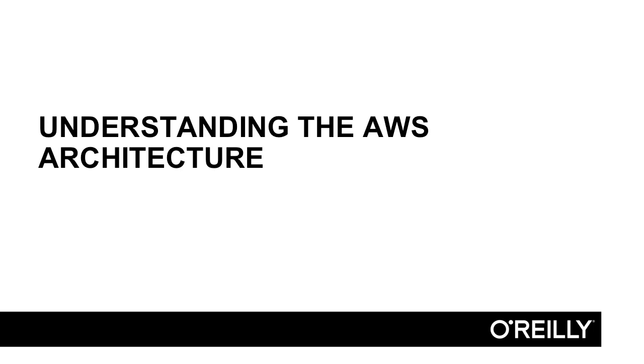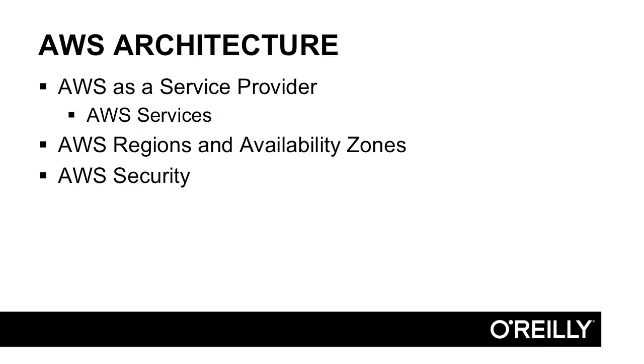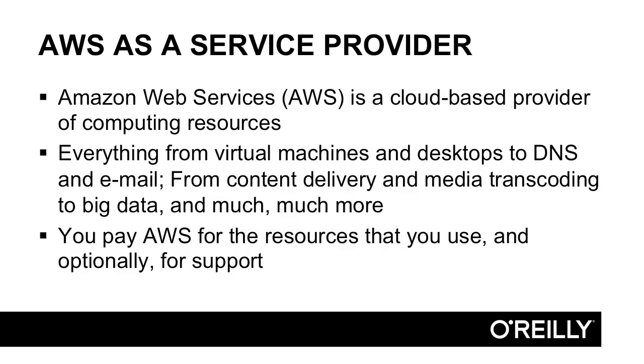This lesson discusses the AWS architecture. Within this lesson, we're going to talk about AWS as a service provider, including a look at some of the services that you can find within Amazon Web Services. We'll also discuss AWS regions and availability zones and AWS security. So let's get started.